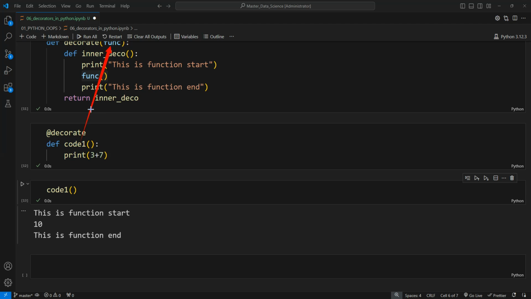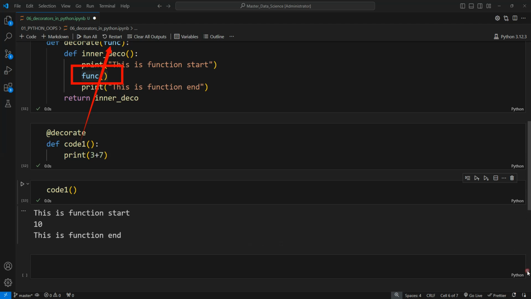So this function is getting passed in our decorator function and this function is getting called inside this inner function where we are using this function definition. So here our function will be defined, and whatever is printed or whatever functionality we want to implement at the start and end of the function, those will be implemented here. So this is a very simple method to decorate our function. Let me just show you some other examples.